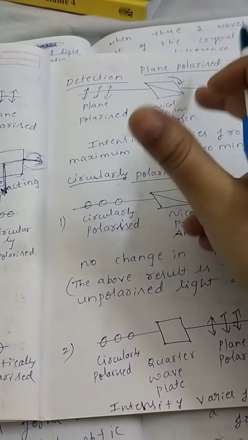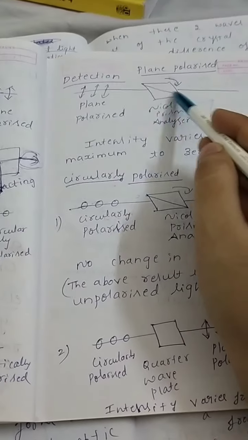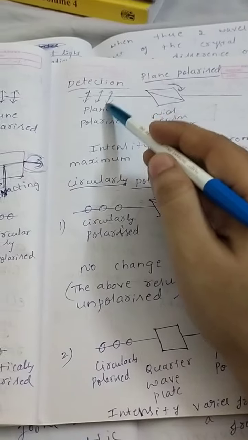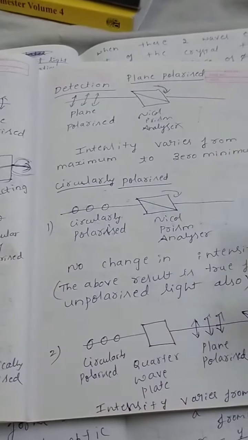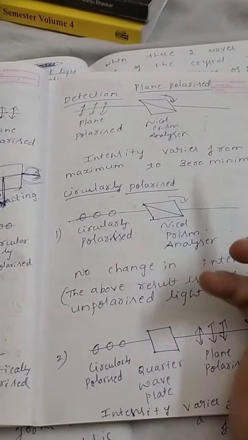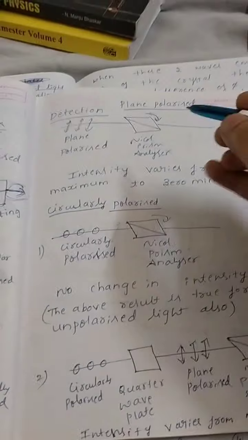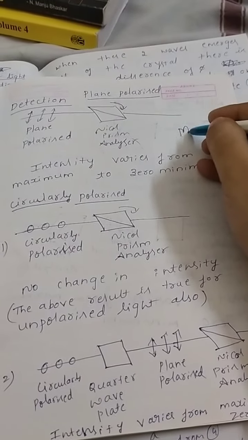When I start rotating, when the optic axis exactly matches the direction of vibration, you will get the maximum intensity. For any other angle, the intensity goes on decreasing, and particularly at theta equal to 90 degree it becomes zero. You can remember Malus law, correct?